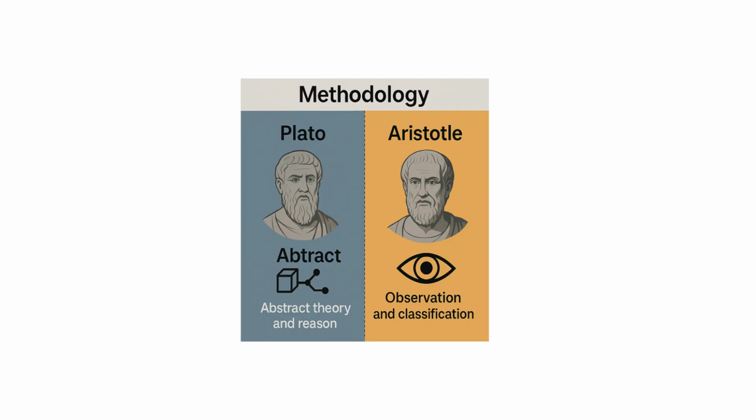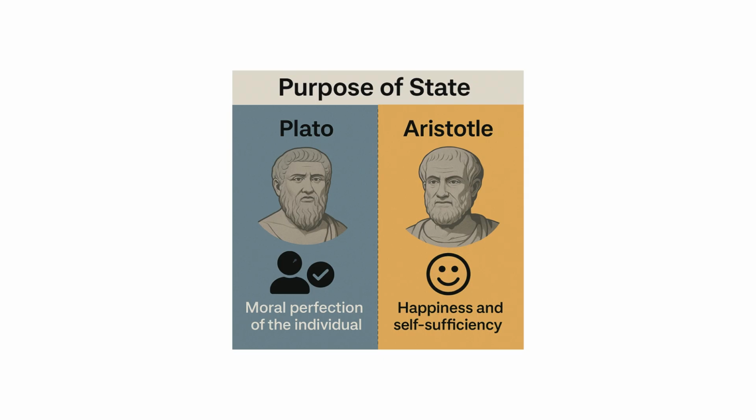And then, of course, they also talk about the purpose of the state. Plato particularly focuses on the moral perfection of the individual, as we see through the system of education, the classification of the society into different groups, and also through the entire idea of the philosopher king and the ideal state. He promotes the idea of moral perfection.